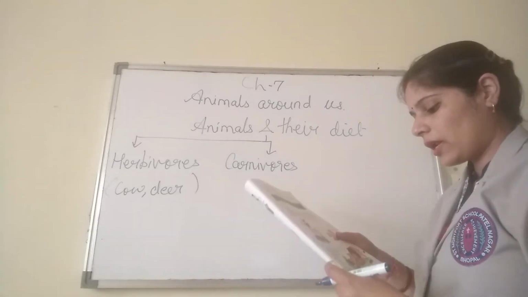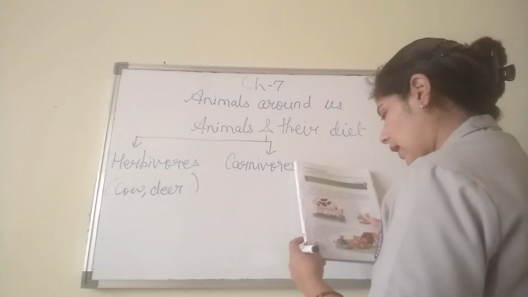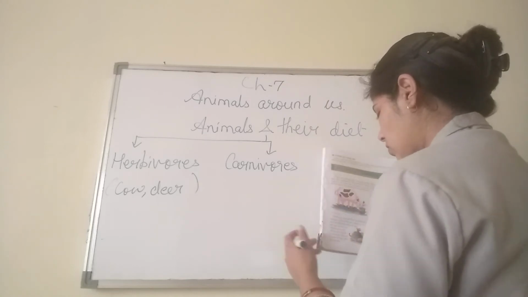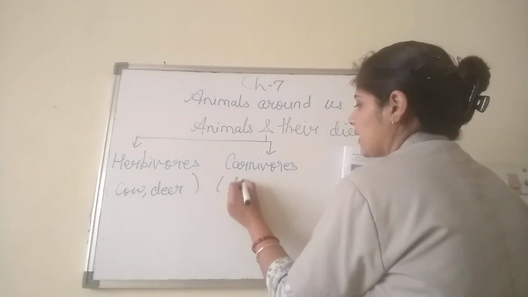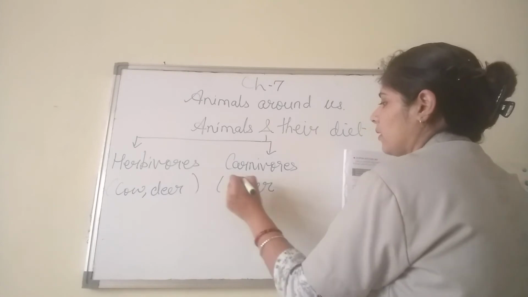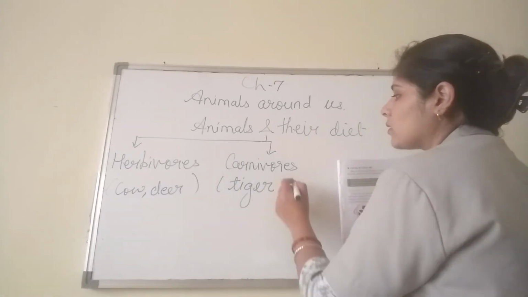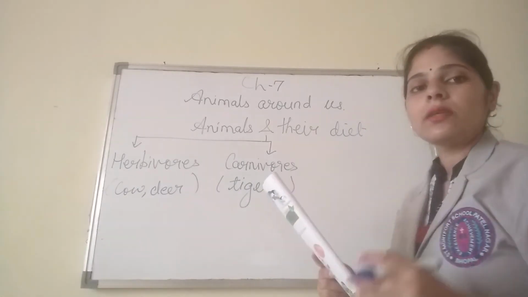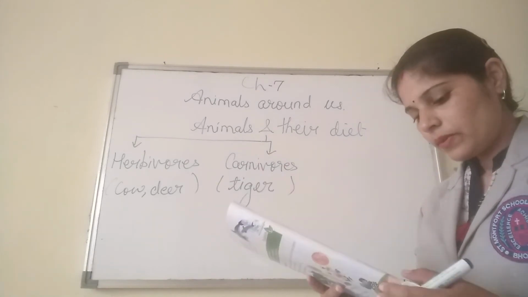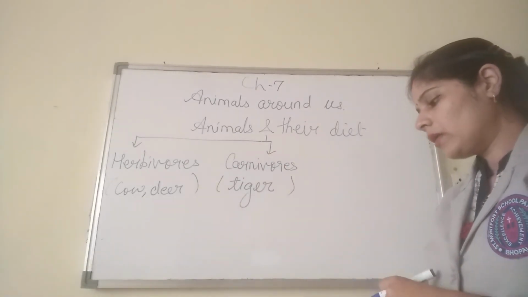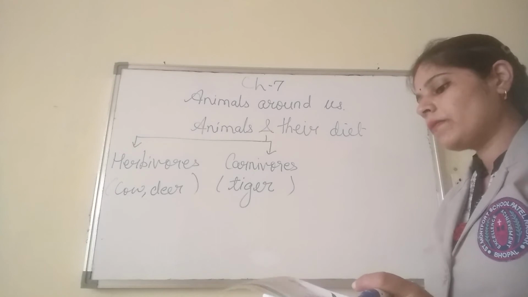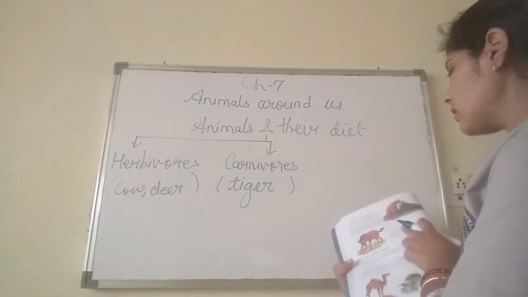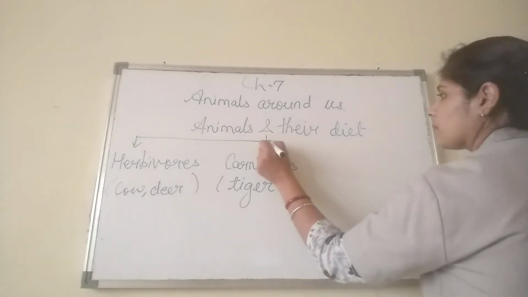So here your example of predator and prey, you can say, is the tiger. Okay, so what is the tiger eating? The tiger is eating the flesh of another animal. Now we are coming to the next one, that is your omnivores.